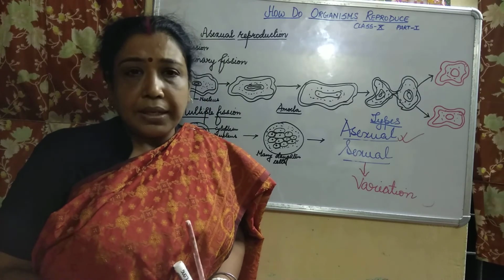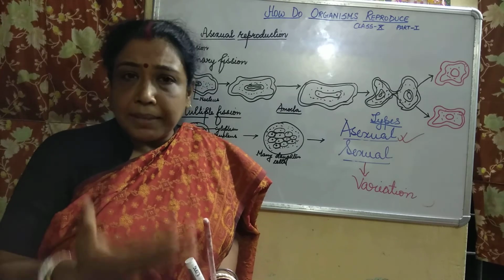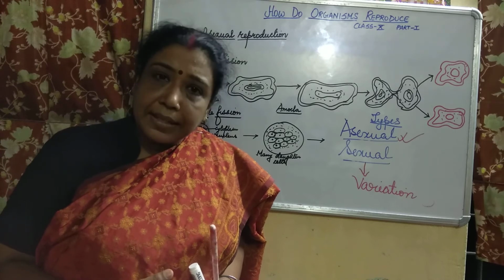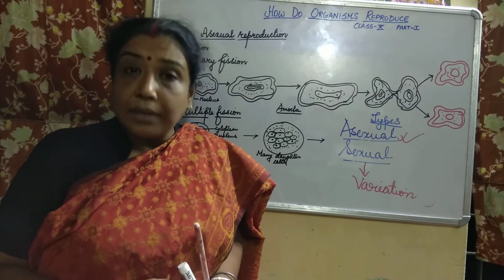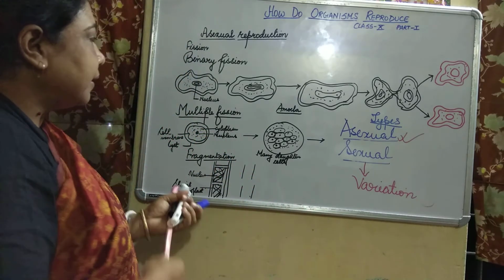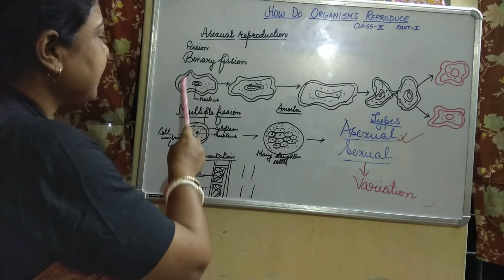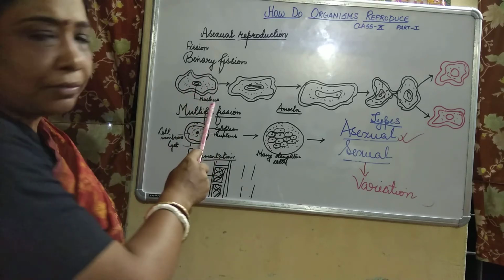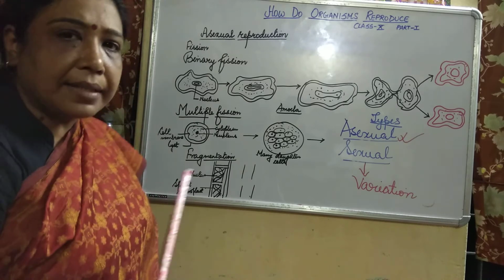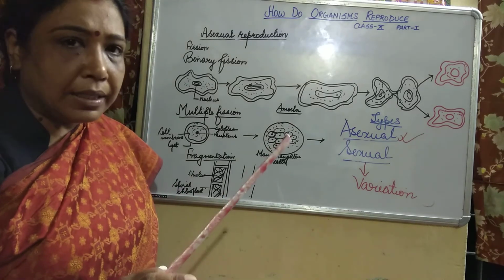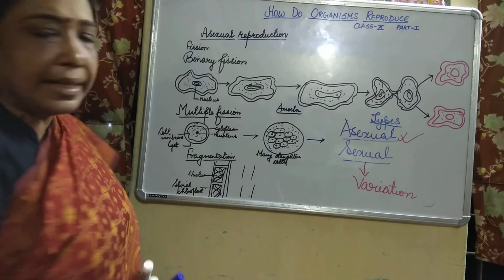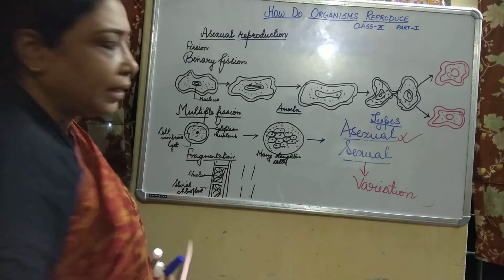In unicellular organisms like amoeba, however you pronounce it, you will find binary fission. Let's see how the binary fission takes place. You see over here the diagram. This is one amoeba, and you all know that this is a unicellular organism capable of performing all the functions with this single cell. There is a nucleus situated in the center and you have the cytoplasm all around.